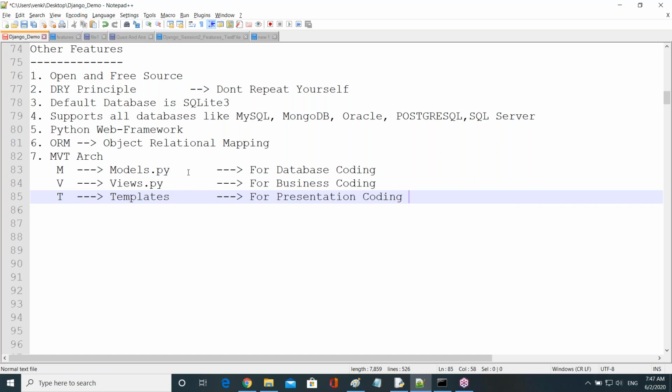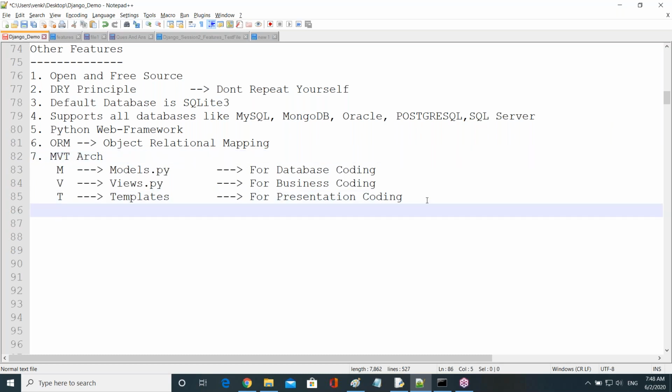Like this, they have given all individual files very clearly so that we don't have any confusion. Open the models, write the database coding, close it. Open the views, write the business coding, close it. Open the templates, write the presentation coding, close it. Without any confusion, we can clearly write our development code, guys. That's why it's one of the features in Django.